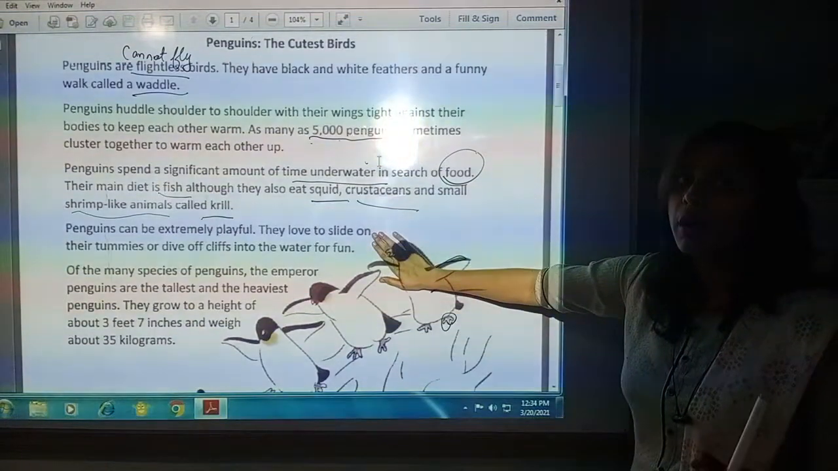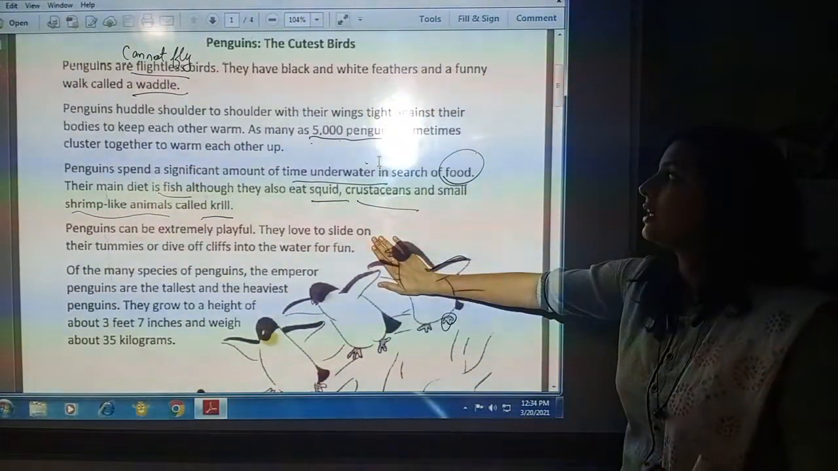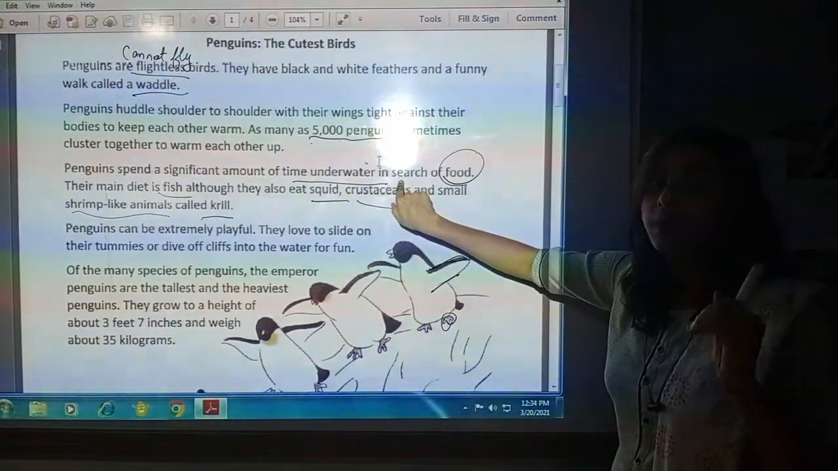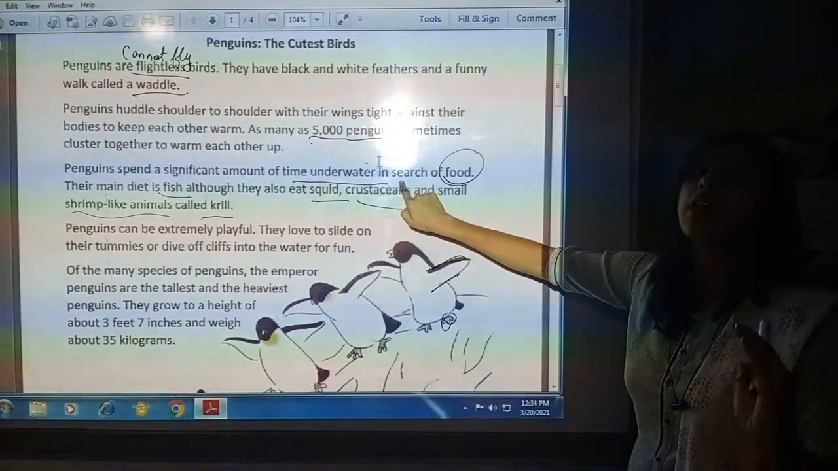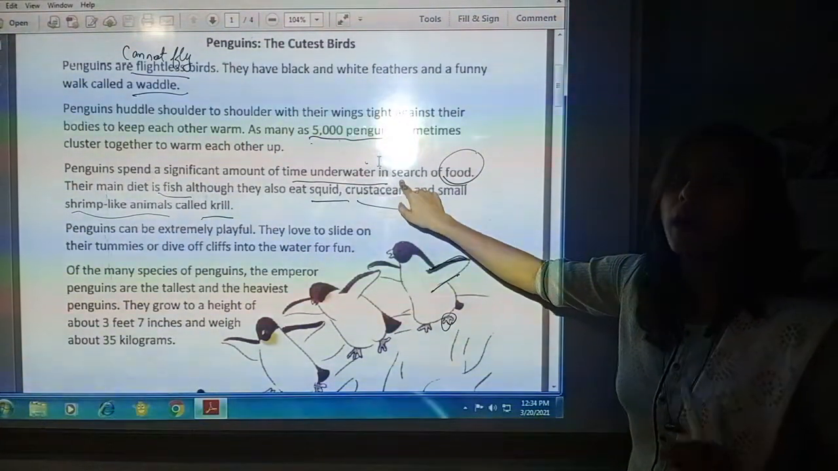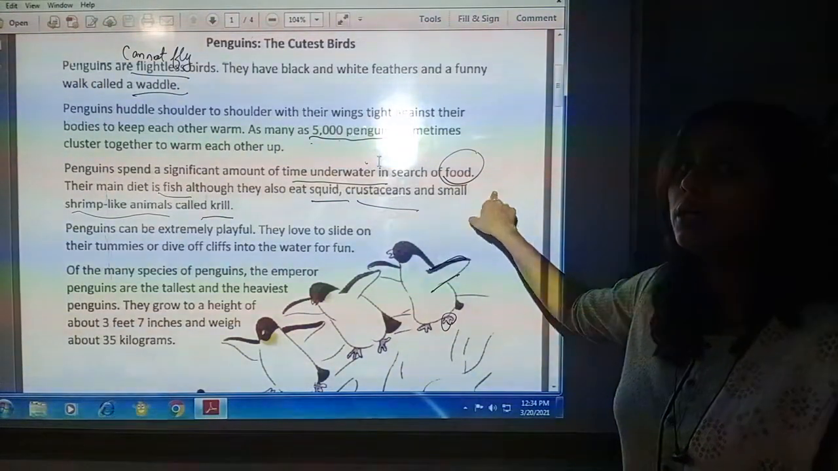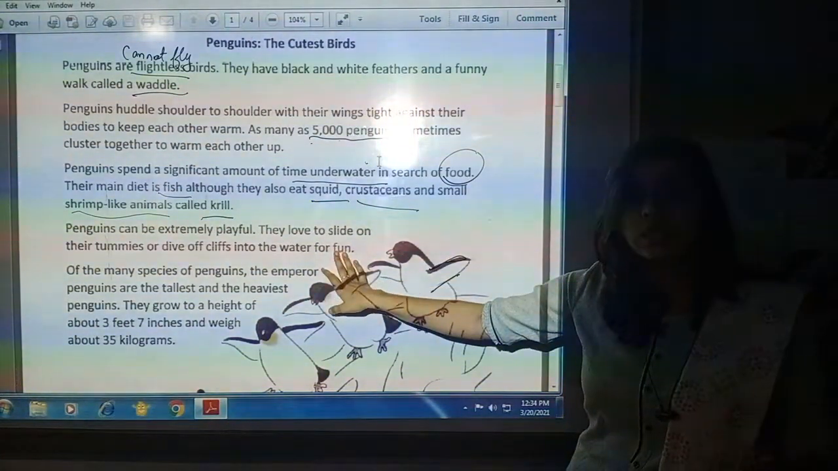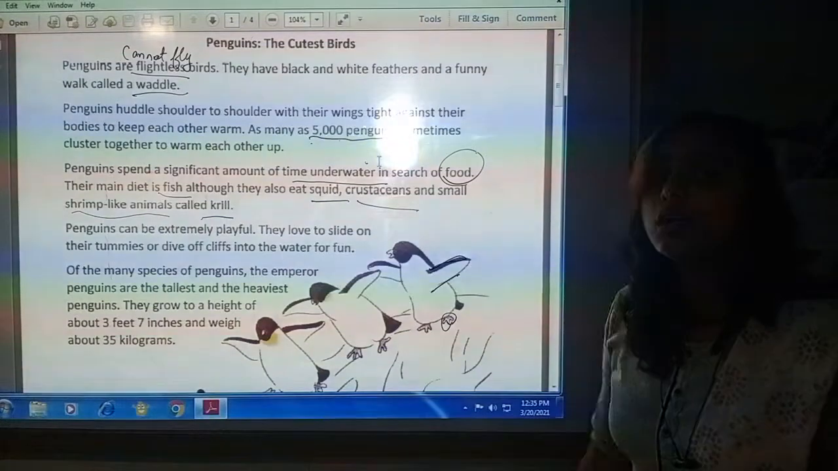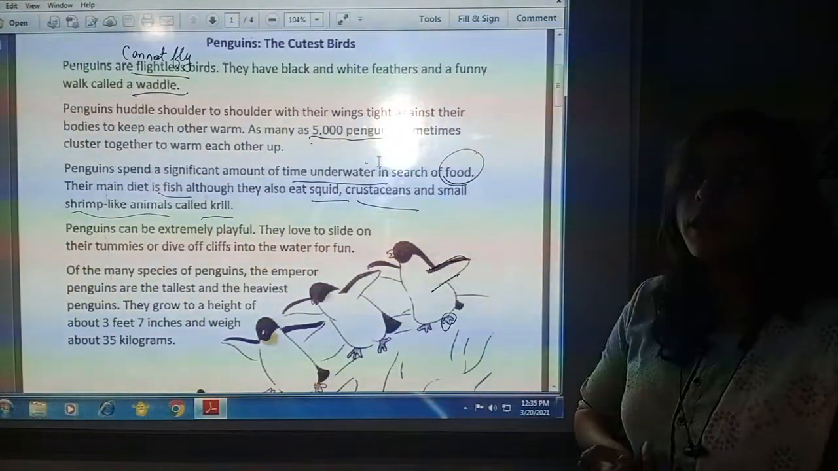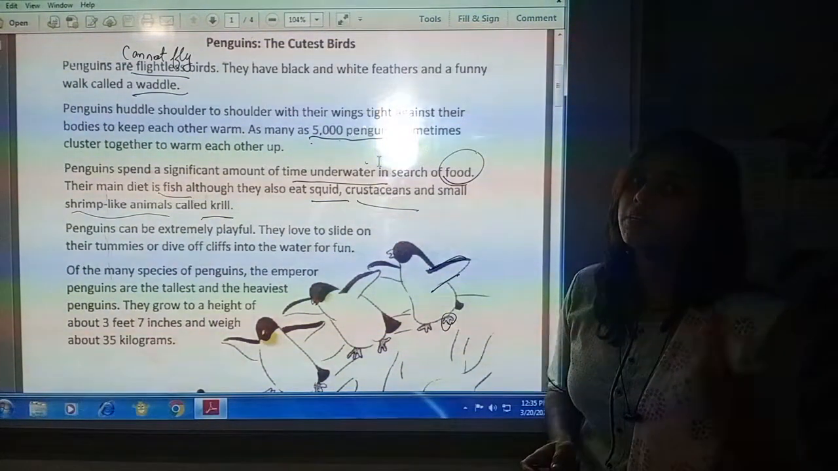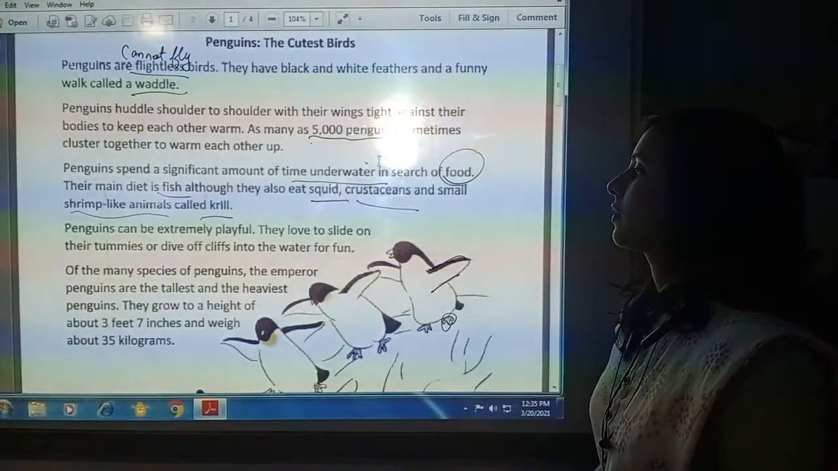What did we understand about penguins? That they spend most of their time under water. Why? To get food. What do they have in their food? Fish, crustaceans, krill and squid. This kind of aquatic animals are eaten by penguins.